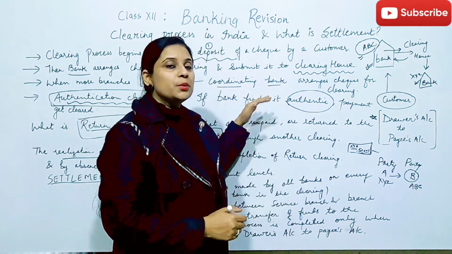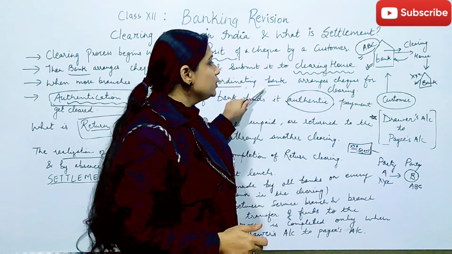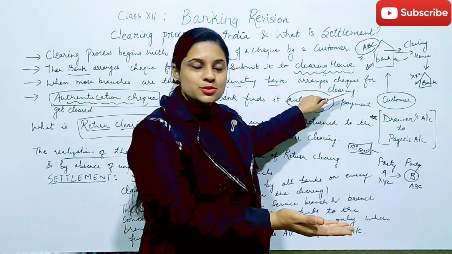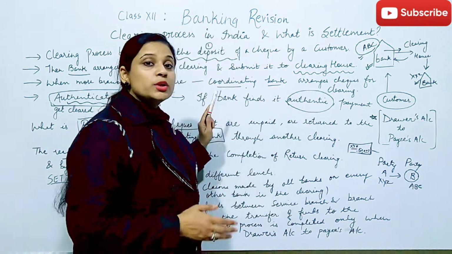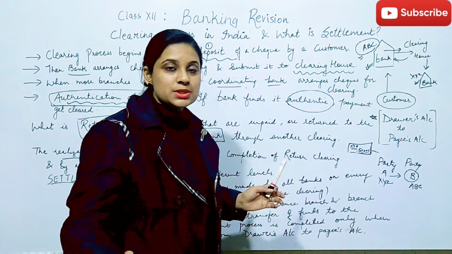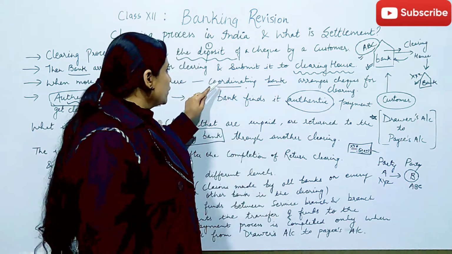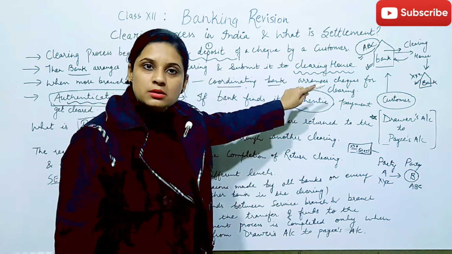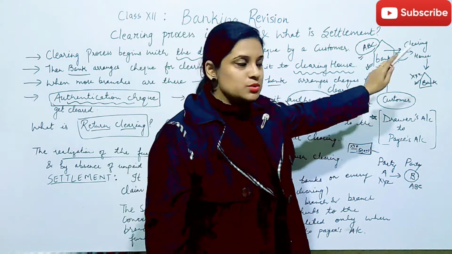In a similar way, what is this coordinating bank going to do? It is going to arrange the check deposition. This arrangement is done by the coordinating bank on behalf of all the branches that are available in the particular zone. So here the coordinating bank will deposit the check, or present the check, to the clearing house, right?